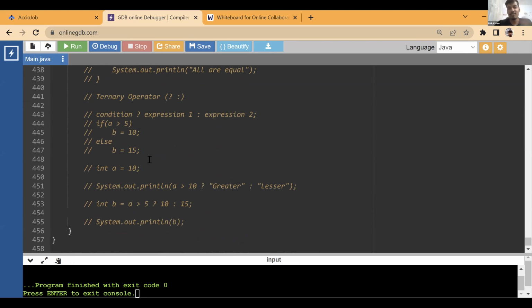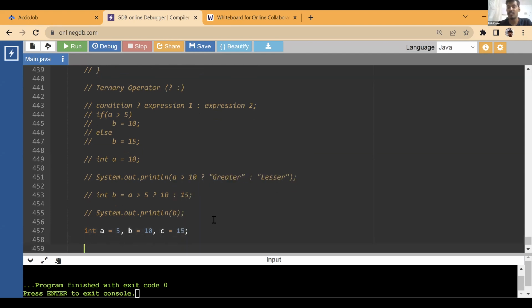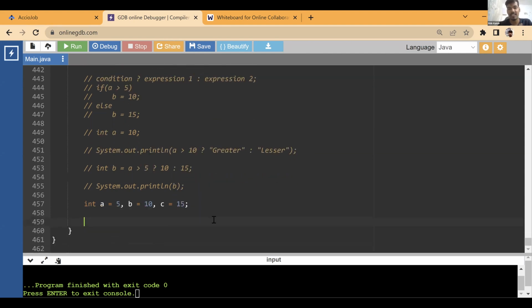Now can we write the same thing using the ternary operator? Can we find out the largest among three numbers using the ternary operator? Yes, we can actually do it. So let's try to write that using ternary. You all write your own logics. And here also you can use nested ternary, so a ternary operator inside another ternary operator. That also you can do. So colon will be like the else part.